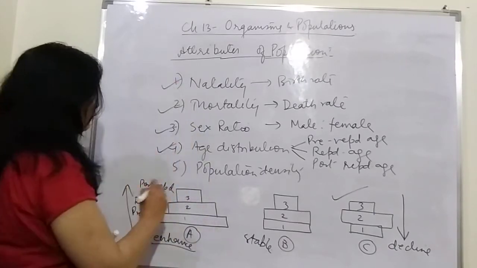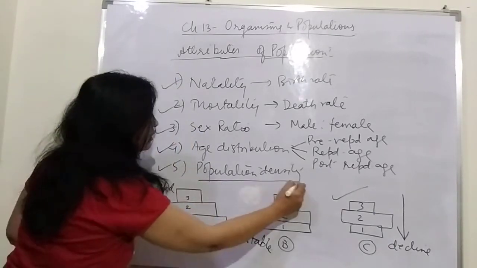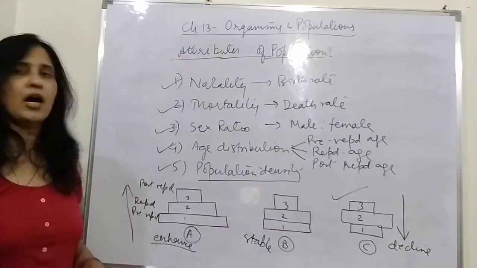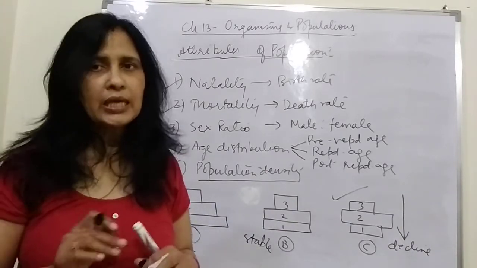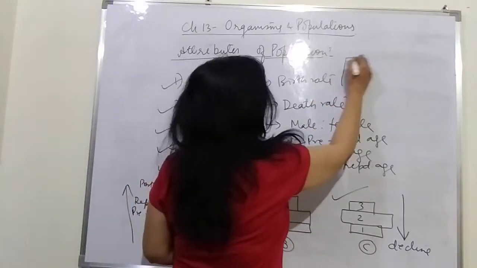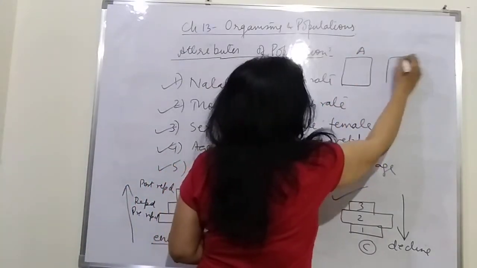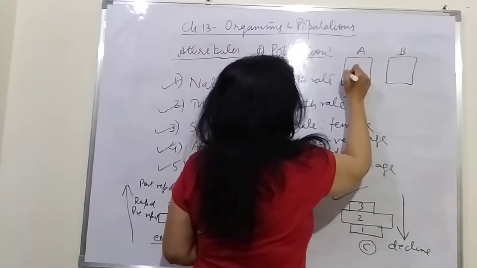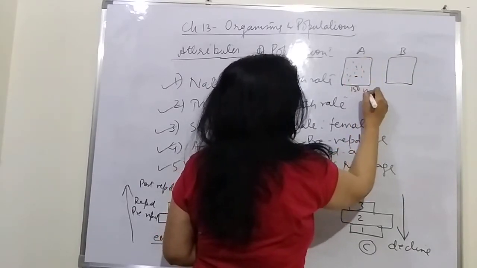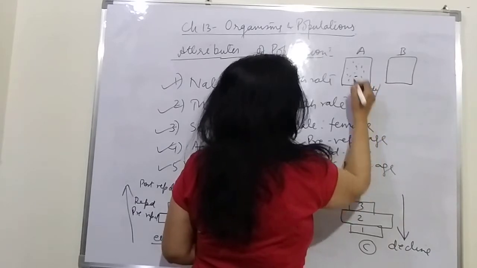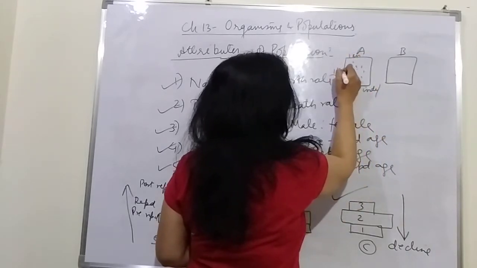So we have done all these four. Then the fifth is the population density. Population density is how dense the area occupied by the individuals is. Now let us say this is area A and this is area B. This is 1 kilometer, this is also 1 kilometer.